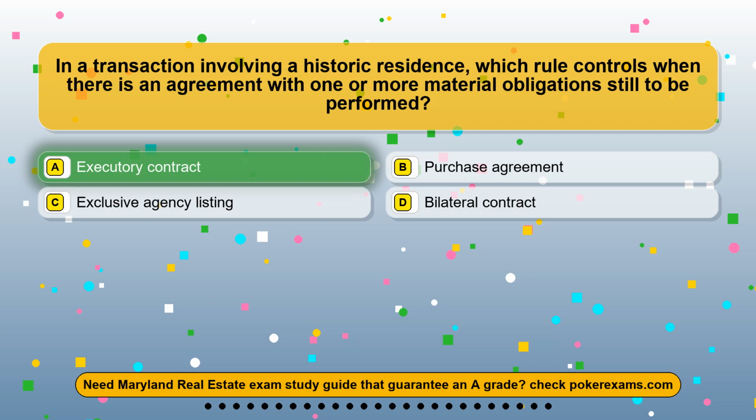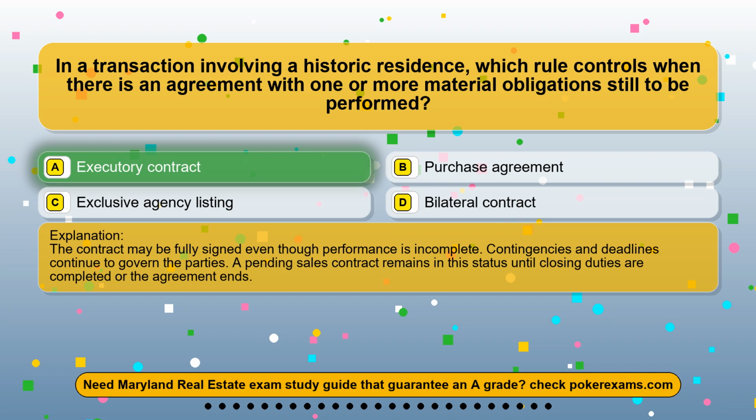The correct answer is option A, executory contract. The contract may be fully signed even though performance is incomplete. Contingencies and deadlines continue to govern the parties. A pending sales contract remains in this status until closing duties are completed or the agreement ends.